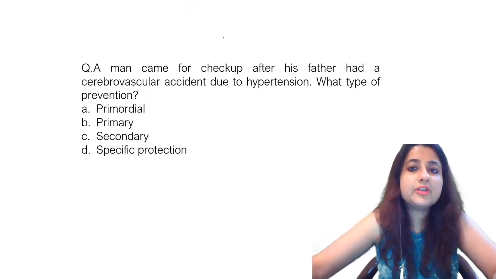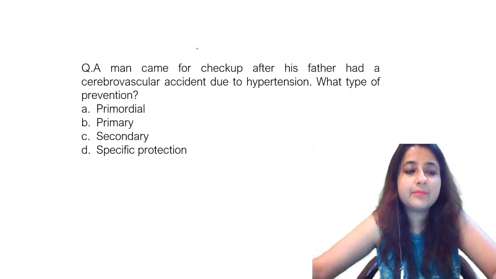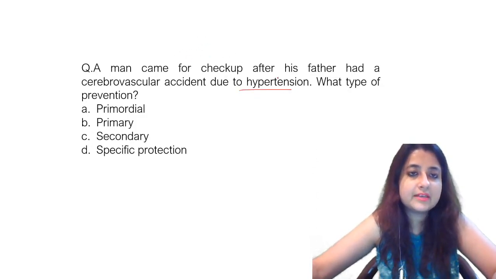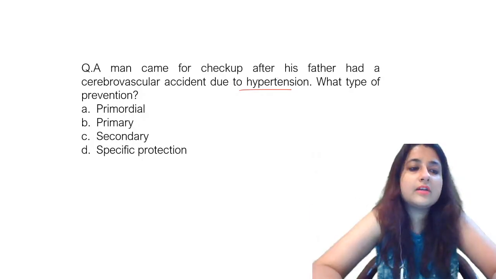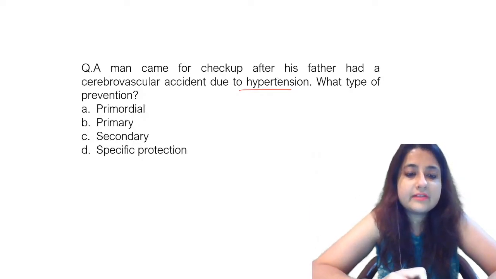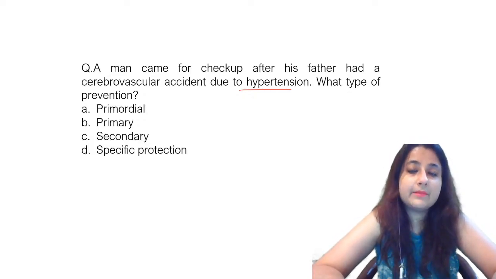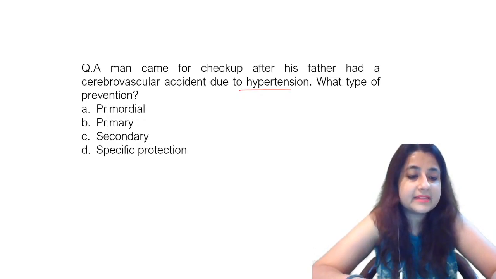A man came for checkup after his father had a cerebrovascular accident due to hypertension. Which type of prevention is this? Is it primordial or specific protection? So this was a 2020 question, but we had not been able to do it. So tell me your answers. A man has come for checkup after his father had a cerebrovascular accident due to hypertension. What type of prevention is this? Again, I'm getting mixed answers. B, D, C, someone is saying something.